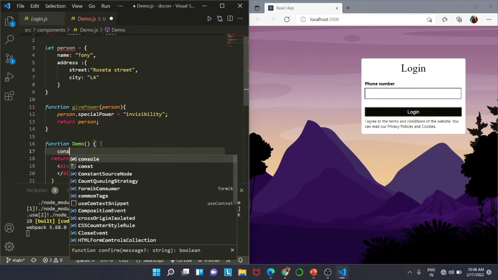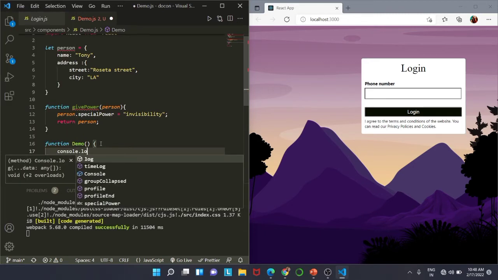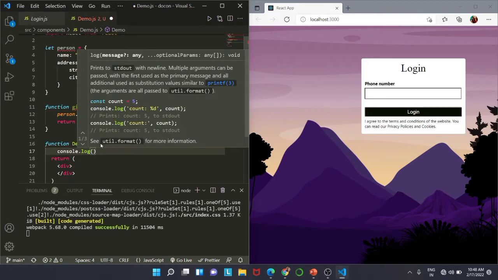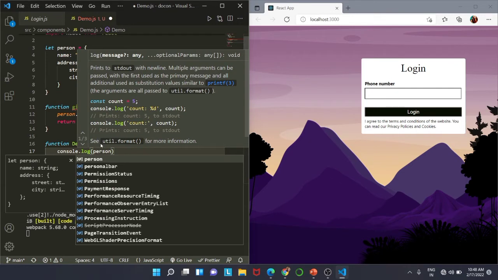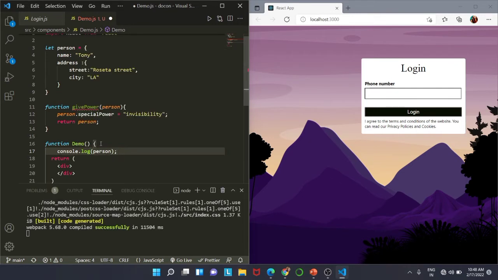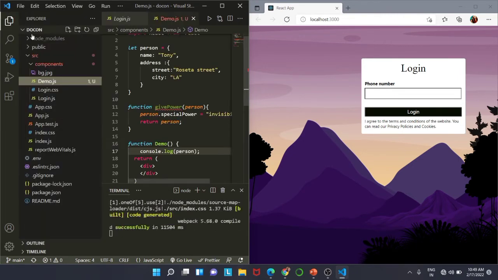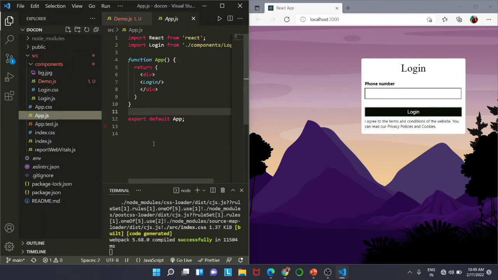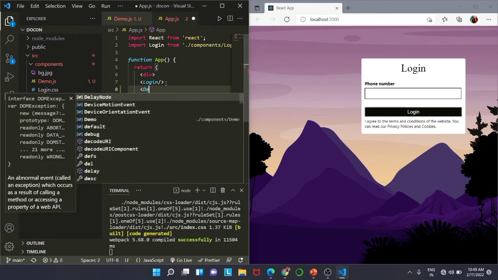Now let us add a console.log statement that is going to give us the output of all the attributes inside our variable person first. Let us save it and then go ahead into our App.js and render our component.